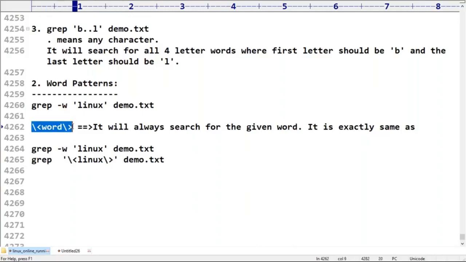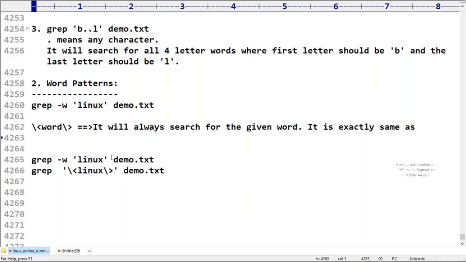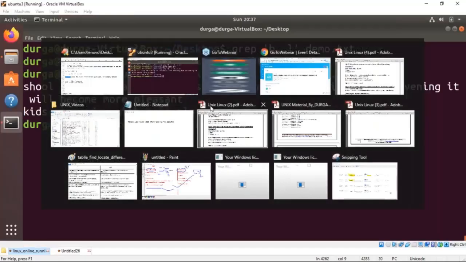What about this one? Can I use the word? Is it going to talk about exact word or not? Yes, it's always going to talk about the exact word. Now observe carefully. Is it going to work or not? But before that, first be aware of these syntaxes. One minute, let me show.